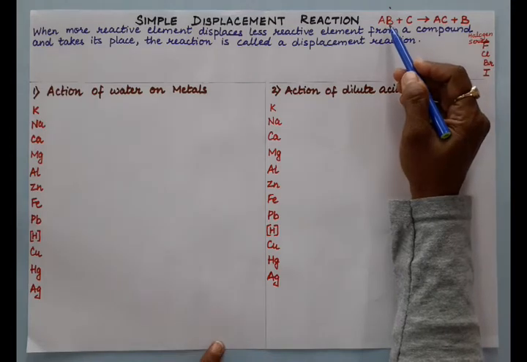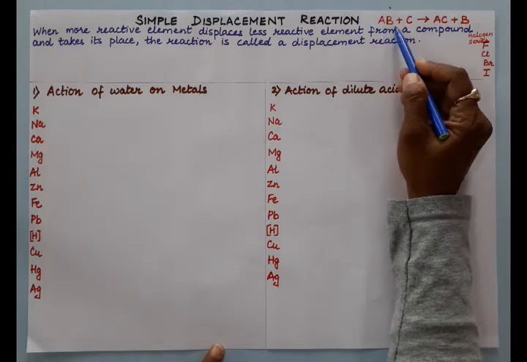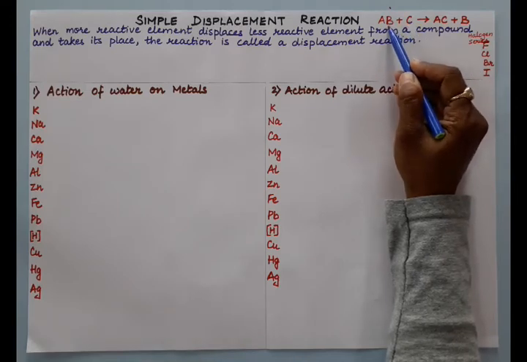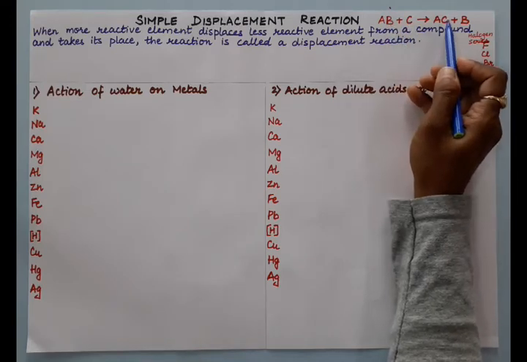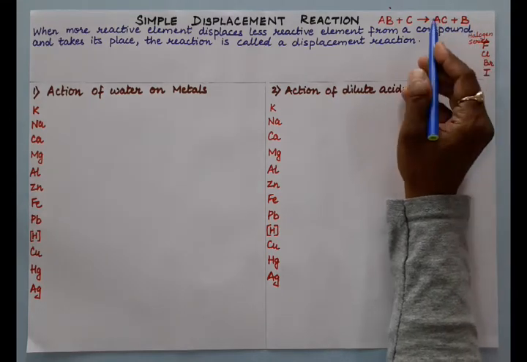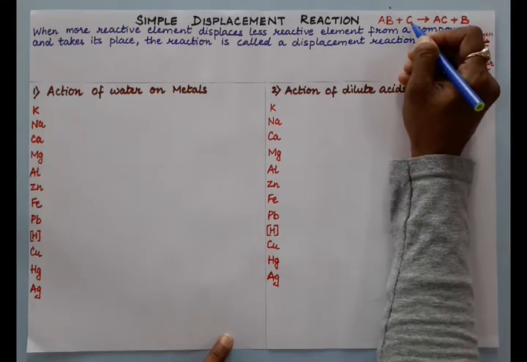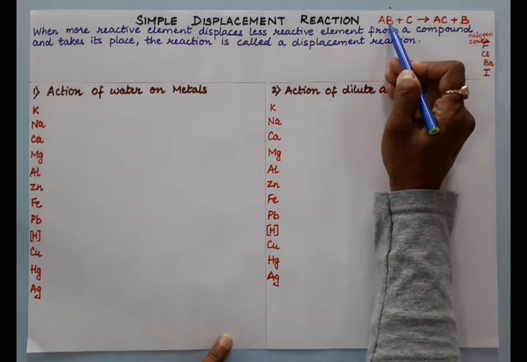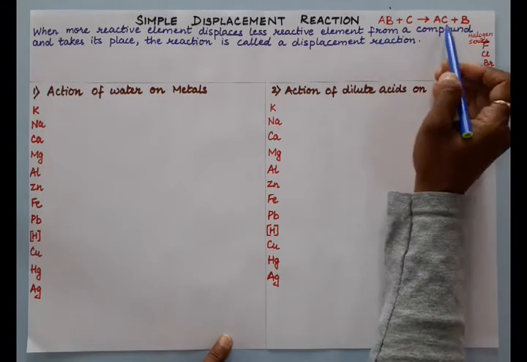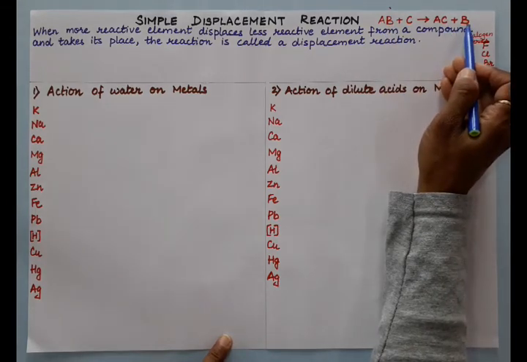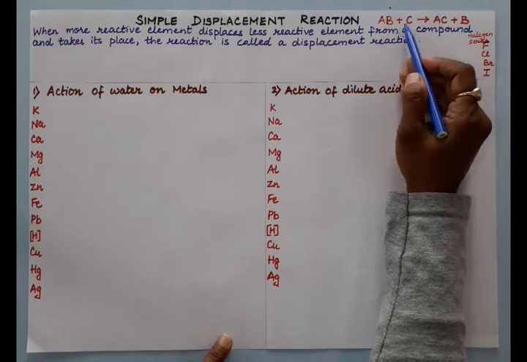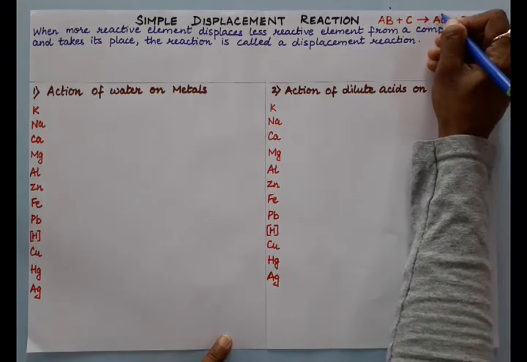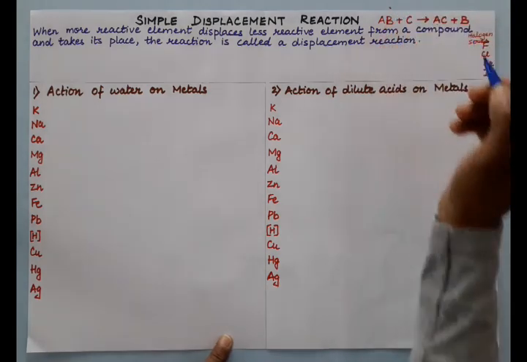Now in this we say that AB is a compound and C is an element. So this element is displacing another element, that is B, and taking its place, which is known as displacement reaction. This C is an element and this is a compound. So this element is displacing another element from the compound and taking its place. So always here C is displacing B and AC is formed. So A is positive and C is negative, here positive and negative element.